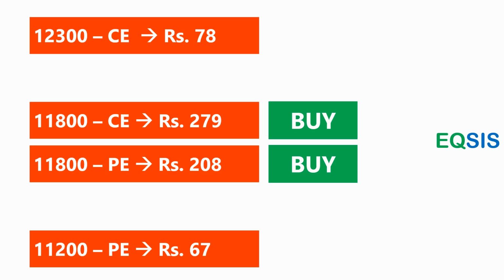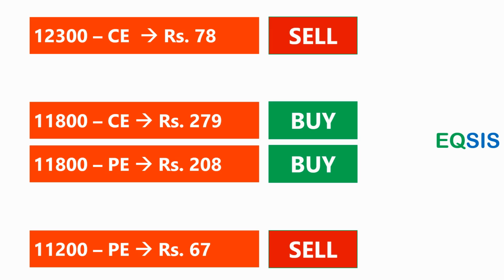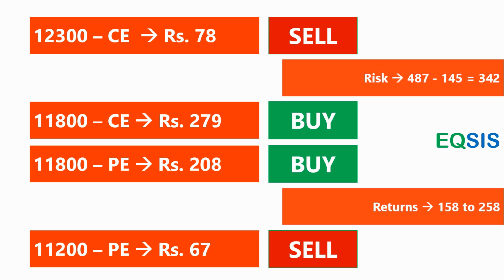What they are actually doing is they are considering a 12,300 call option, where I'm taking some premium out, and 11,200. So what they're doing is they are finding this as a fence and they start selling these options. By selling these options, what happens? My risk is no more 487. My risk has come down because I'm selling a couple of options.